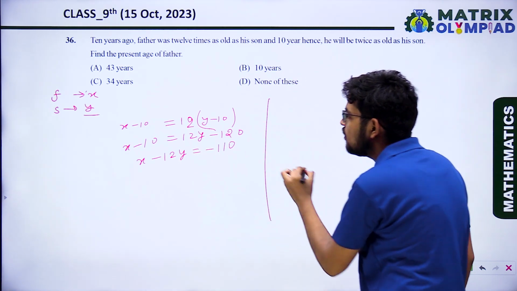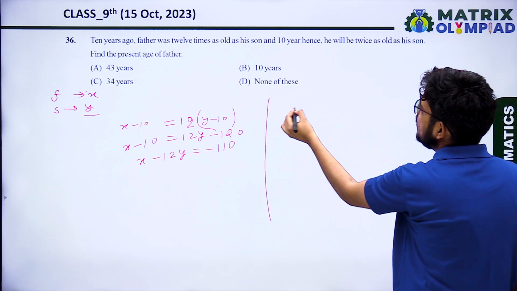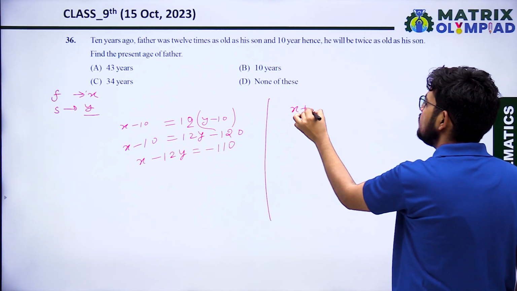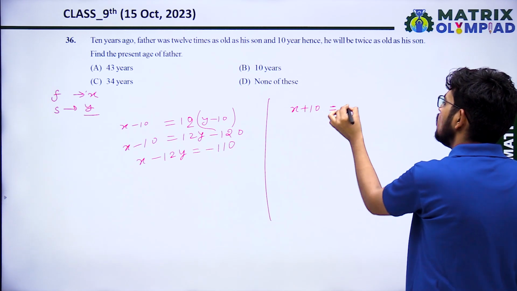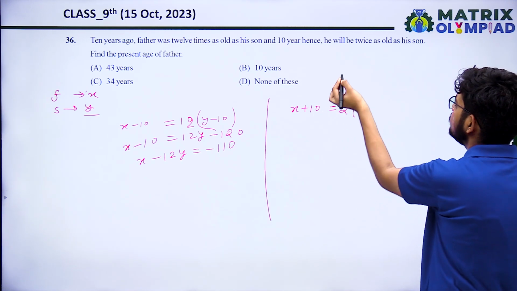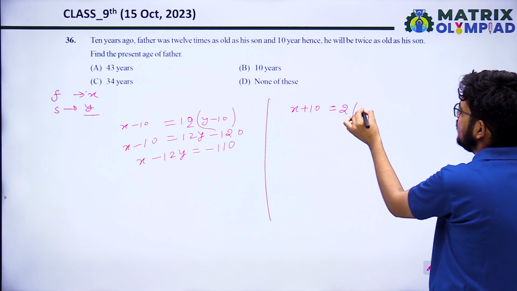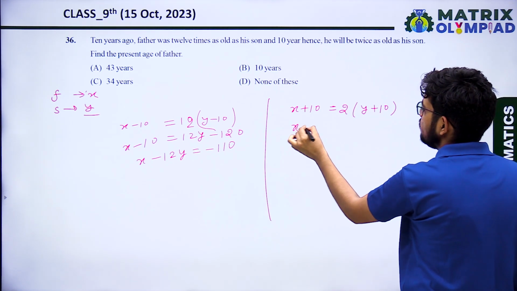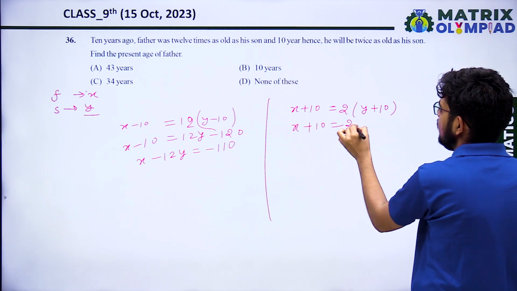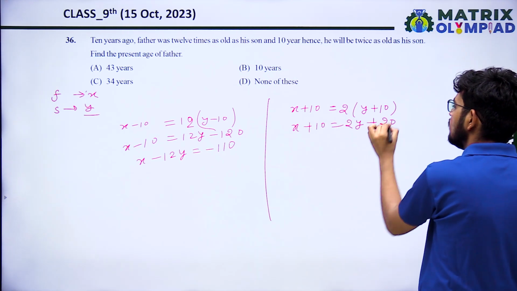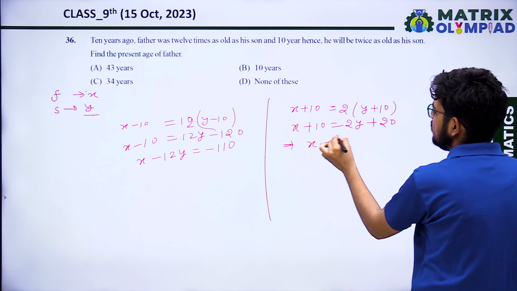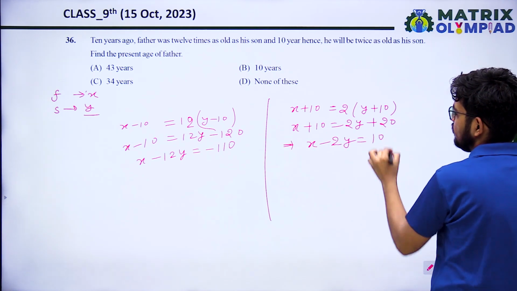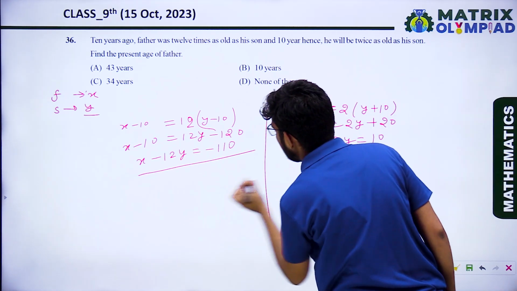Okay. Another statement is that after 10 years, the father's age will be twice his son's age. So x plus 10 equal 2 times y plus 10. So it will be x plus 10 equal 2y plus 20, and that will be x minus 2y equal 10. So take both equations and solve.